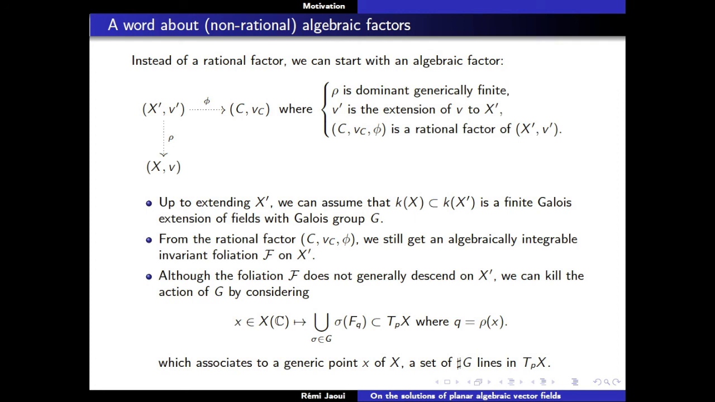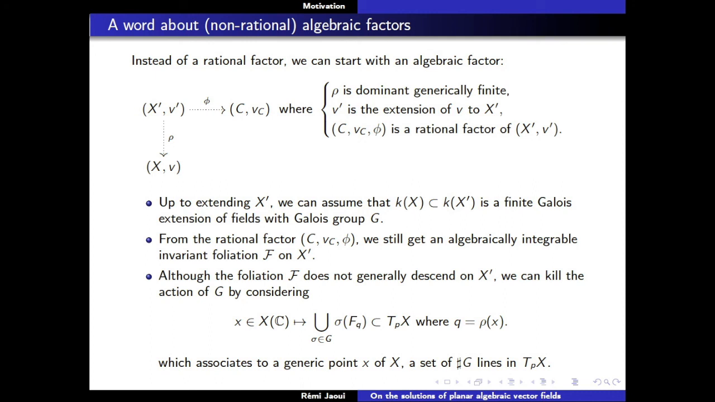if I have X prime and X, I first look at the generic point x in X. I have its preimages, x1, ..., xd. Okay, and for each of them, I have the foliation here on X prime. So for each of them, I have a line over x.